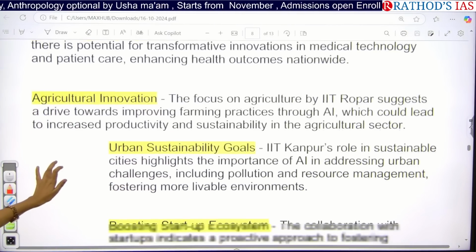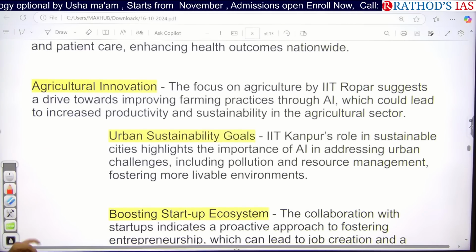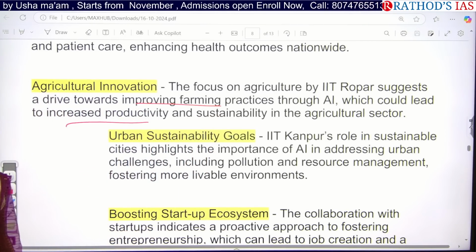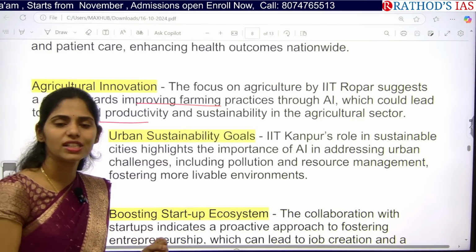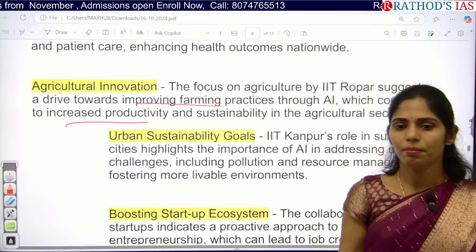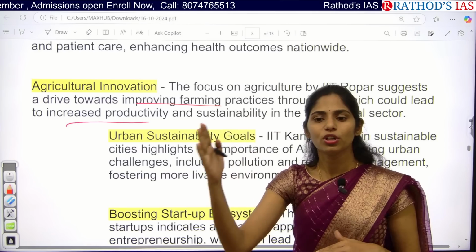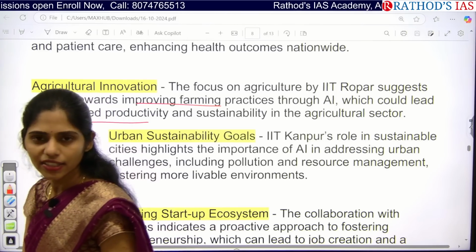And next one here is we can also use this AI in agriculture so that we can improve our farming practices, which will lead to increased productivity, and we can make this agriculture sector sustainable. Why? Because more than 60% of the Indian population is working in the agriculture sector, but the productivity is less. So what is the amount that agriculture contributes to our GDP? Whether it is high compared to the manufacturing sector or the service sector?